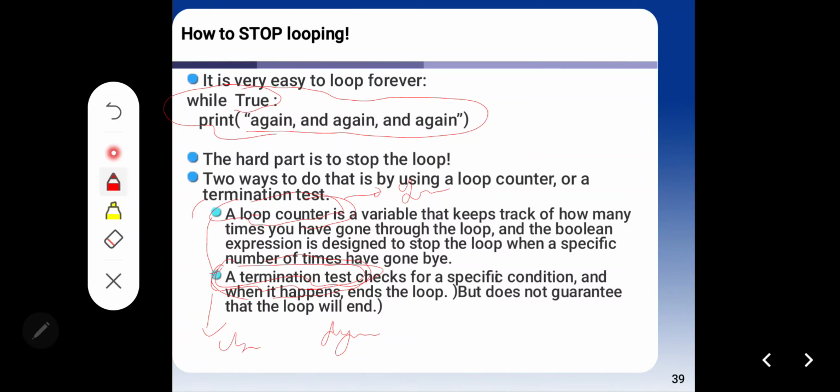How to write the syntax to stop this looping? I will explain how to stop looping by code in the next video.